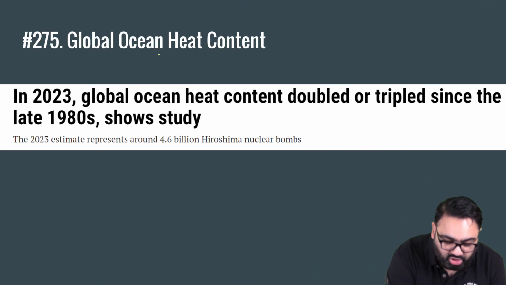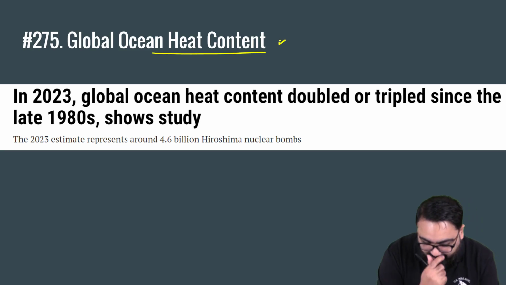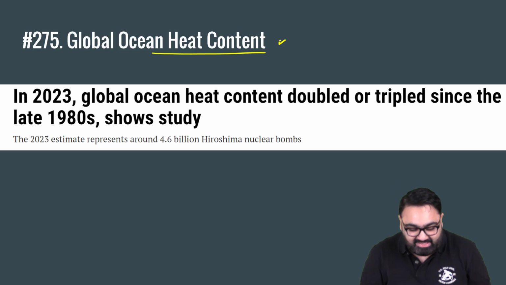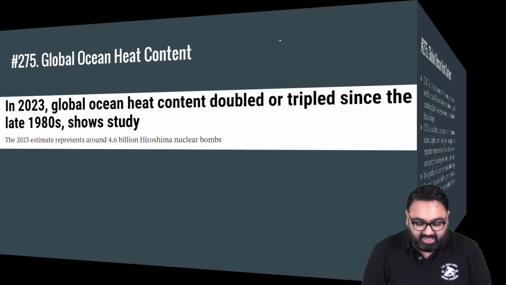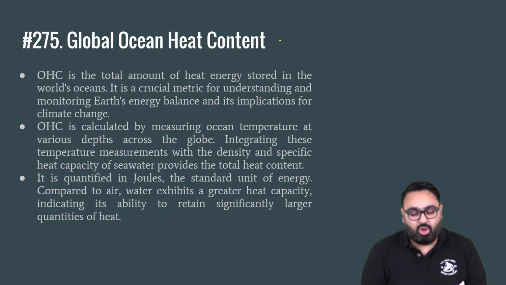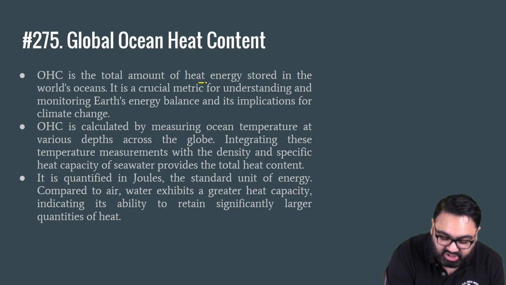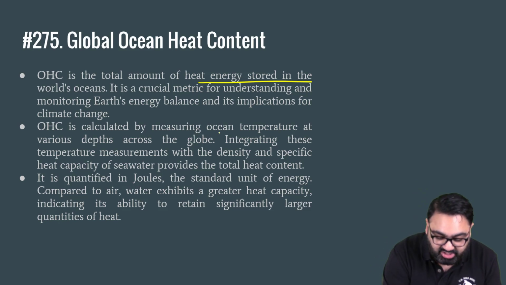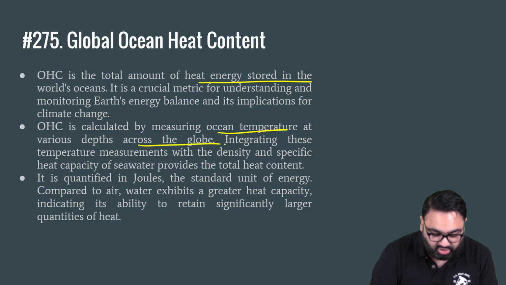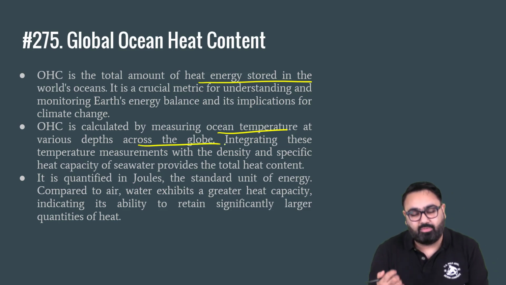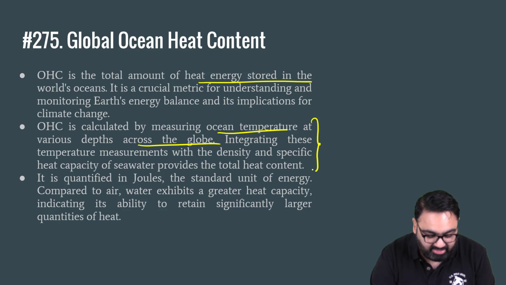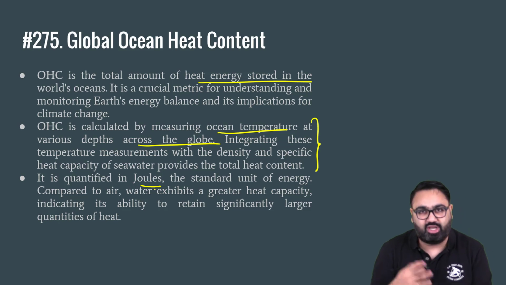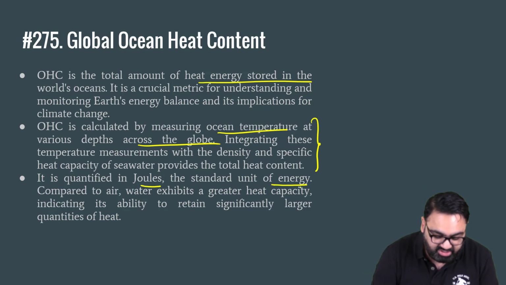Next, global ocean heat content. No surprises there that the amount of heat stored in the ocean is increasing considerably. Since the 1980s, it has more than doubled. Ocean heat content is the total amount of heat energy stored in the world's ocean. It is calculated by measuring the ocean temperature at different depths of the ocean, and then you integrate that and you come to know how much heat is being stored in the oceans. It is quantified in joules. That is how heat energy is usually measured. It's a standard unit of energy.